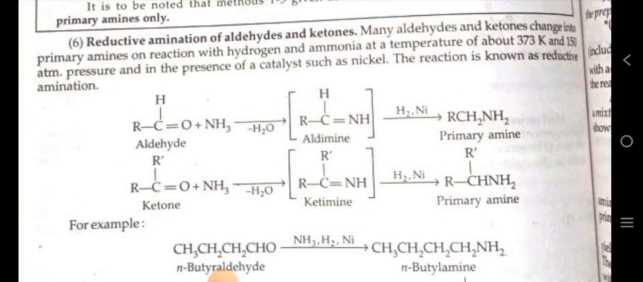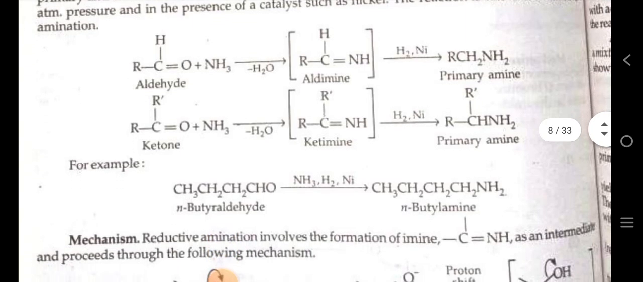After that, we discuss another reduction reaction, reductive amination of aldehyde and ketone. Many aldehydes and ketones change into primary amines on reaction with hydrogen and ammonia at a temperature of about 373 K and 150 atm pressure in the presence of catalysts such as nickel. The reaction is known as reductive amination. For example, aldehyde in the presence of ammonia first forms aldimine, and in the presence of hydrogen with catalyst, it finally gives primary amines.